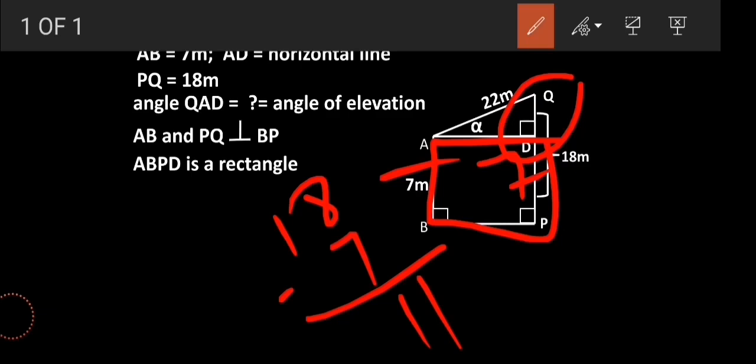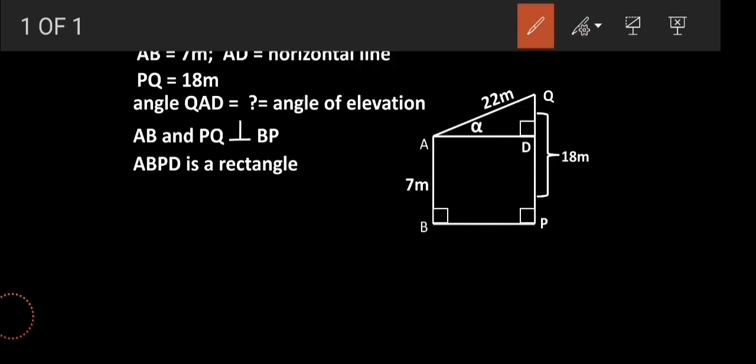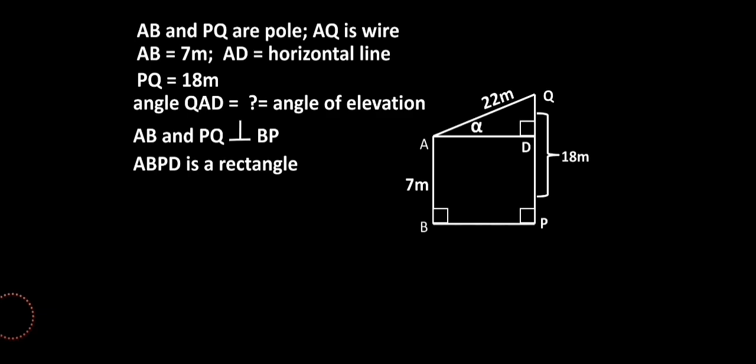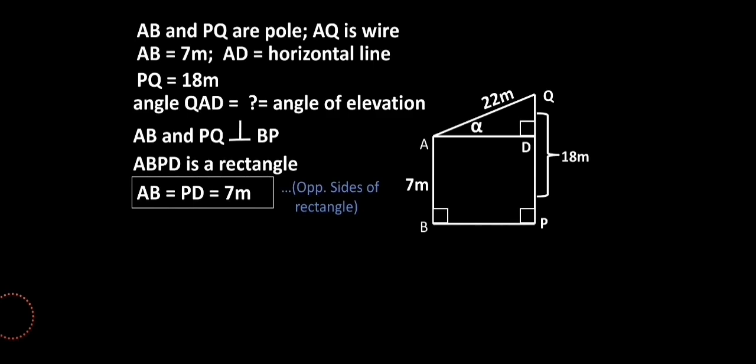Very first, the sum should be clear in your mind, what is to be done and what is not. So over here, I guess I made it very clear to you what the action plan is for us. So let's move on with it. The very first step is to prove ABPD is a rectangle, right? We have written why: because AB and PQ are perpendicular to BP, and by default it becomes a rectangle. Okay. So over here, as AB and PD are opposite sides of the rectangle, their values will be the same. So that makes PD 7 meter. And as the next step of the action plan, using the property of betweenness, we can find the value of DQ, right?